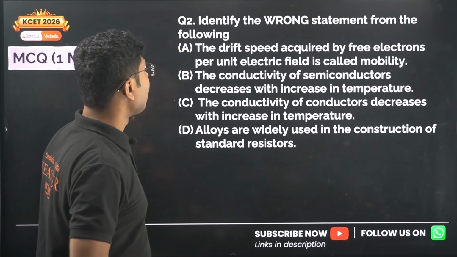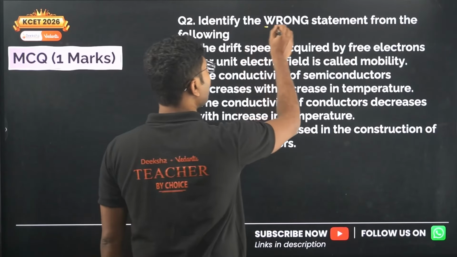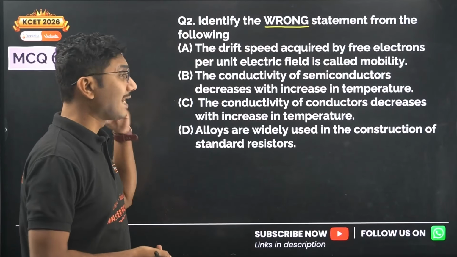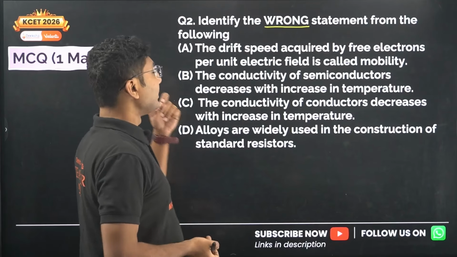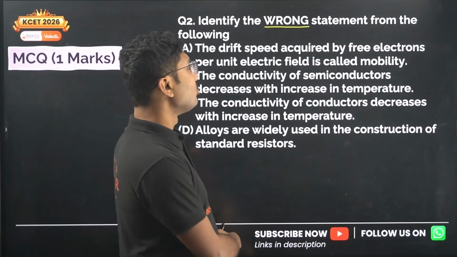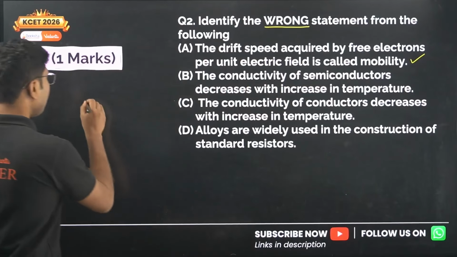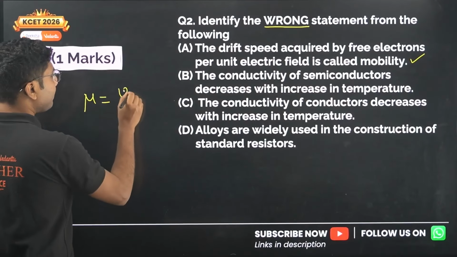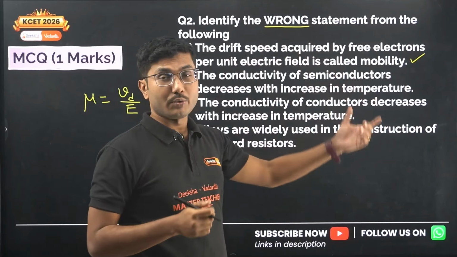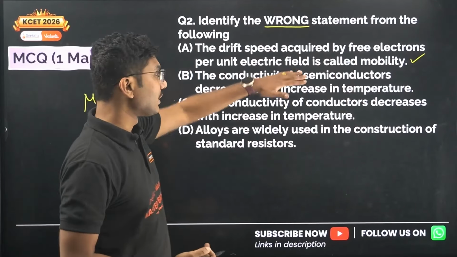Okay, now let's move on to the next question. Identify the wrong statement from the following. Wrong statement means 3 of the statements are correct, only 1 is incorrect, and that incorrect statement you have to identify. The drift speed acquired by free electrons per unit electric field is called mobility. This is the definition of mobility. Mobility is given by drift speed divided by electric field. Drift speed acquired per unit electric field means unit electric field, this E is 1. So this is a correct statement.